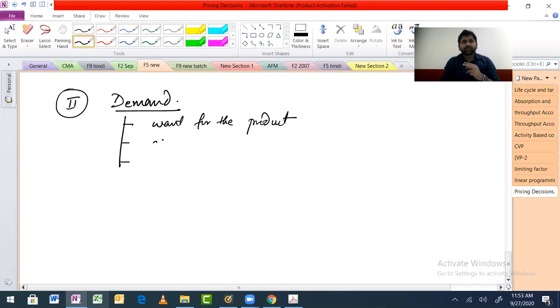Let's put the second one as ability to pay. Ability to pay for the product, and willingness to pay for the product. So if these 3 things are together, then only that is considered as demand.